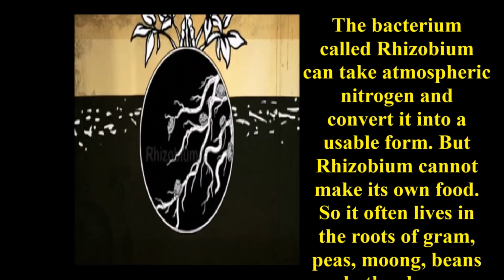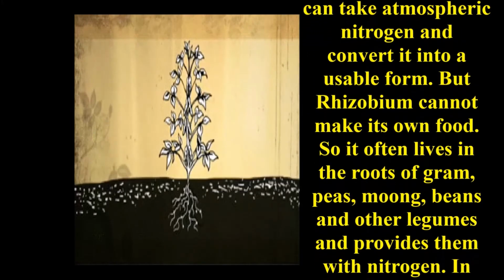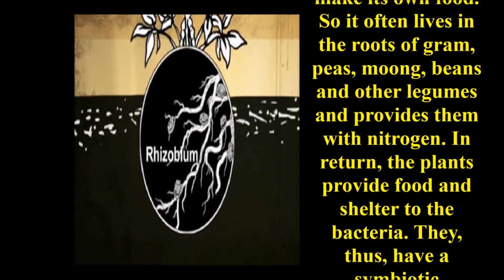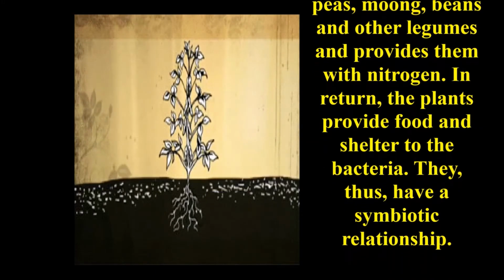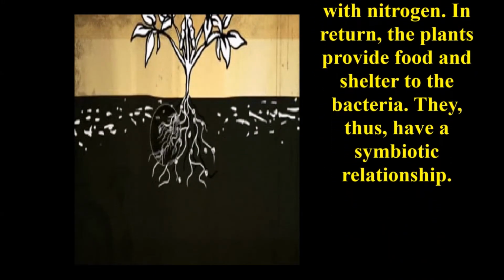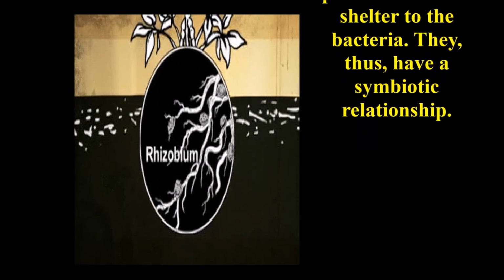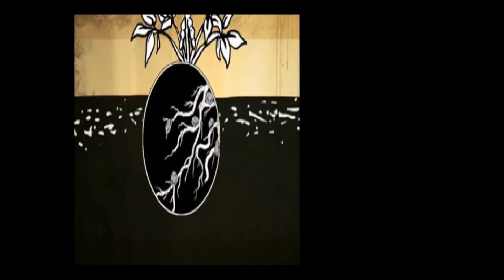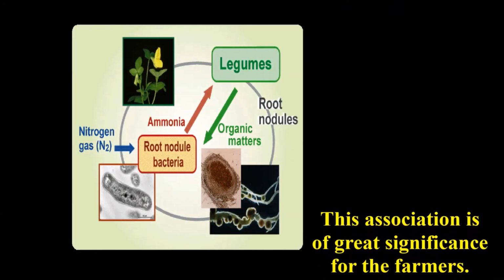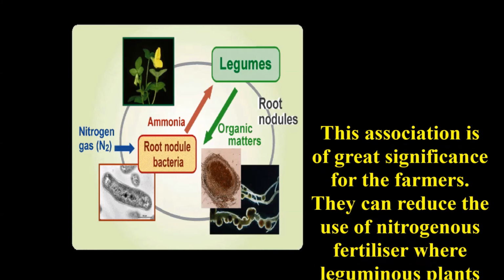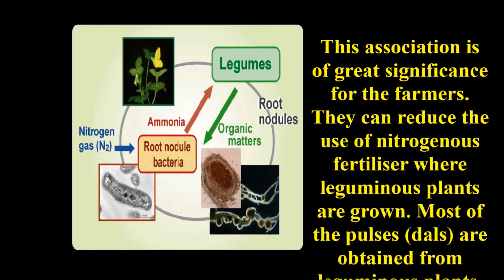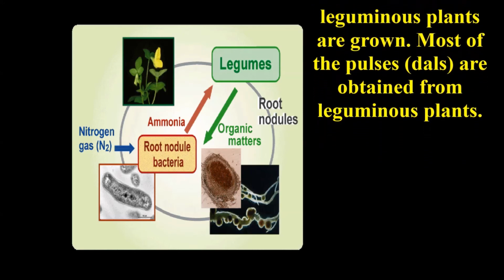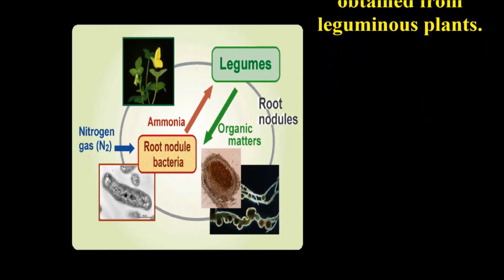But rhizobium cannot make its own food, so it often lives in the roots of gram, peas, moong, beans, and other leguminous plants and provides them with nitrogen. In return, the plants provide food and shelter to that bacteria. Thus, they have a symbiotic relationship. This association is of great significance for the farmers. They can reduce the use of nitrogenous fertilizers where leguminous plants are grown. Most of the pulses are obtained from leguminous plants.